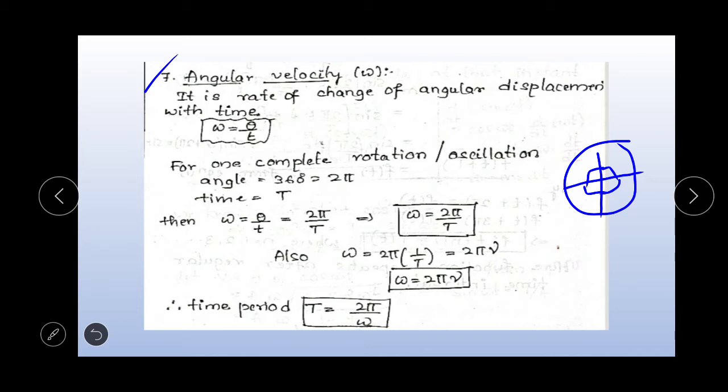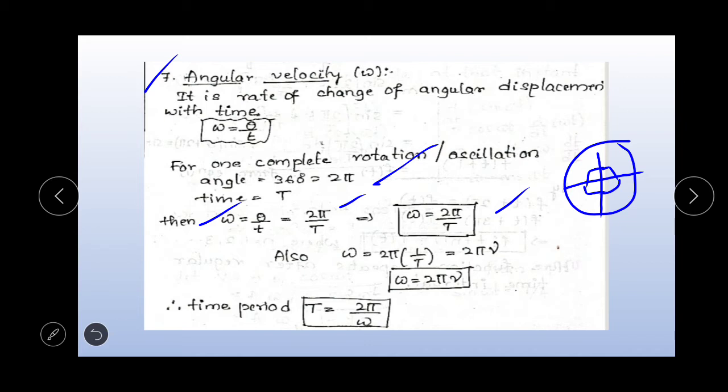Okay, so 360 degrees can be written as 2 pi, and the time required is capital T, the time taken to complete one rotation or one oscillation. Hence omega equals theta by t, which is equal to 2 pi by T. So this implies omega equals 2 pi by T. Remember this expression.